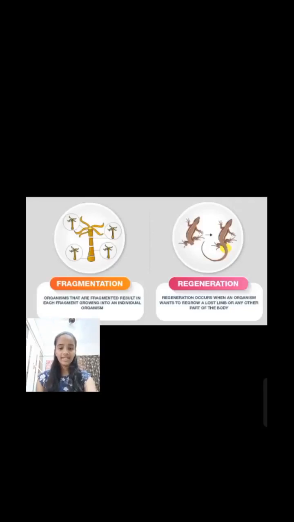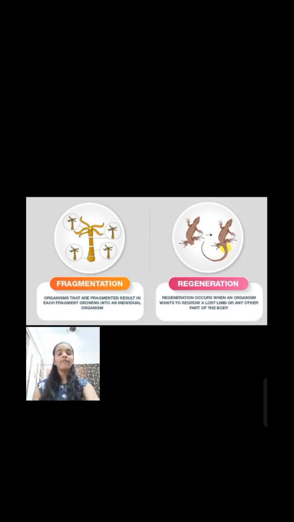The type of asexual reproduction in which a new organism develops from parts or fragments of the parent body is known as fragmentation. The fragment of the parent body develops into a new organism. The regeneration and development of the new individual depend on the size of the fragment. If the fragment is large enough, it will regenerate and develop into a new individual.